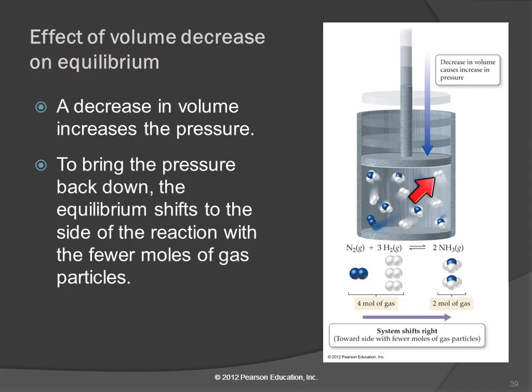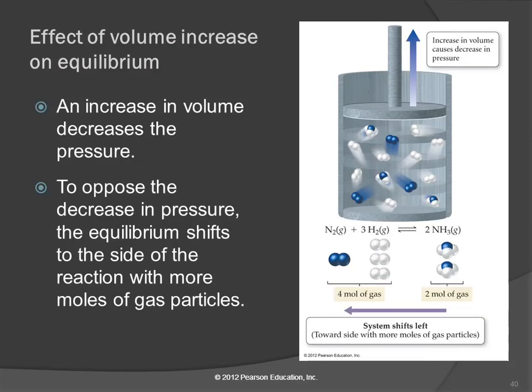So it can't do anything about the volume, but it can shift back one way or the other to make fewer particles. So it'll shift this way to have fewer particles. So if it was a chemical reaction with the same amount of molecules on each side, then it wouldn't be affected by pressure? Exactly. Yeah. If you have the same number of particles on each side, then changing the volume, changing the pressure doesn't do anything to the equilibrium.